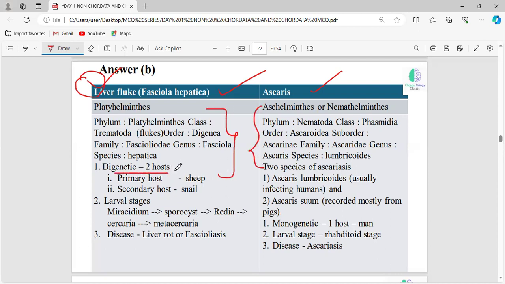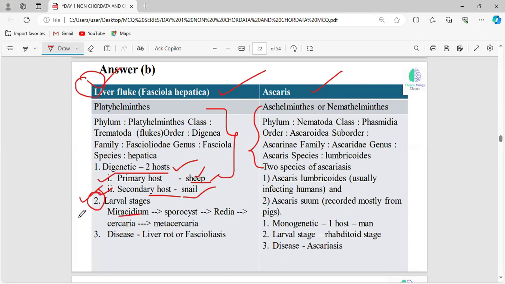And it is digenetic in nature, which means it needs two hosts to complete its life cycle: a primary host and a secondary host. Primary host here will be the sheep, and secondary host will be the snail. Only when it reaches the sheep can it complete the life cycle. That is why it is called the primary host. And larval stages, the most important thing, larval stages.